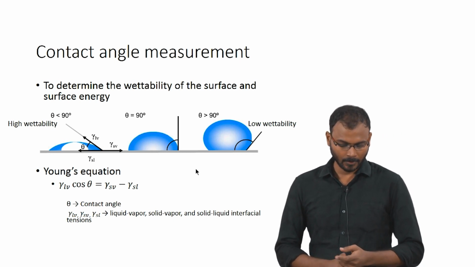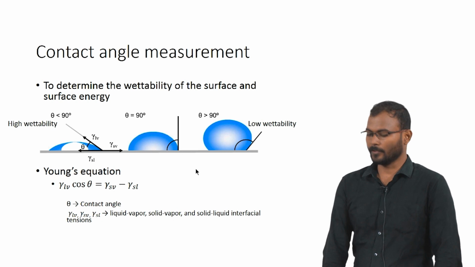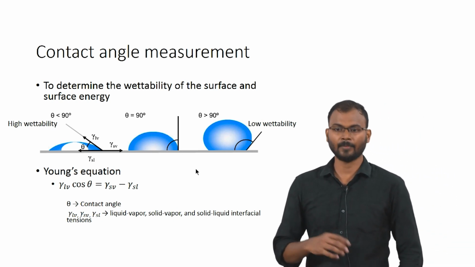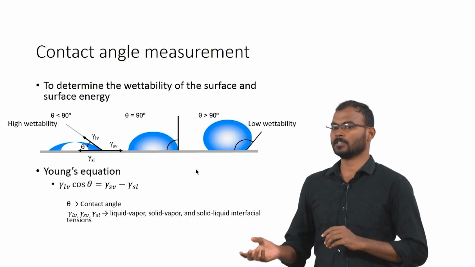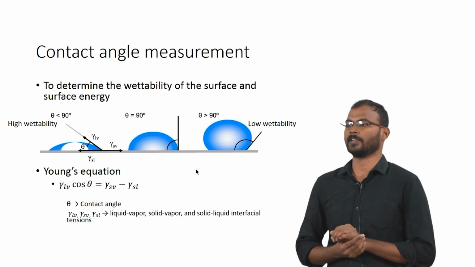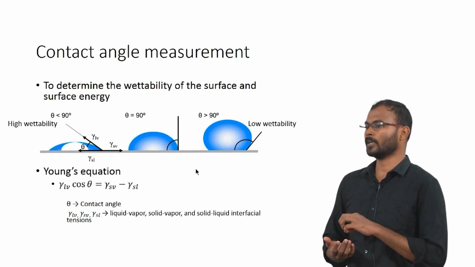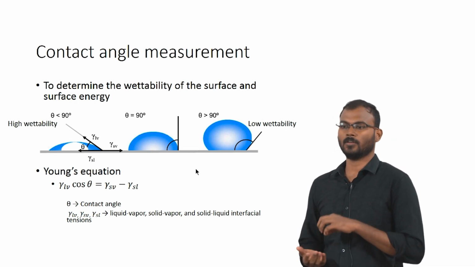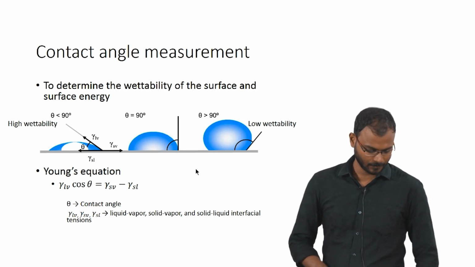So, if a material is above 90 degree, it is hydrophobic. If it is below 90 degree, it is hydrophilic. Okay. If a material is above 150 degree, it is super hydrophobic, which is known as lotus effect, where you see a water droplet on a lotus leaf, where the water will retain its bead structure throughout the surface. That is called lotus effect due to its microstructure on the lotus leaf.